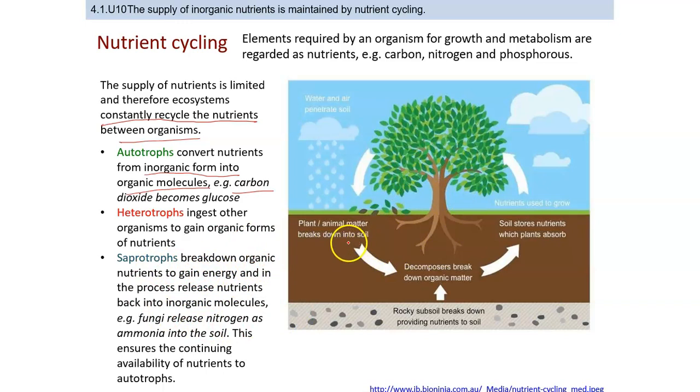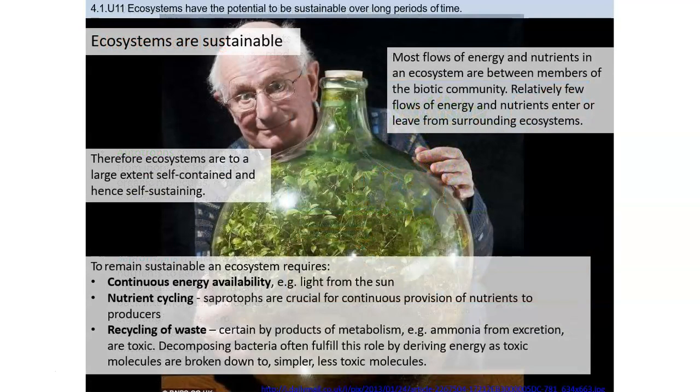And this cycle is important. So we can see the plant here and then decomposers, which are saprotrophs. They break down the molecules, which are then stored in the soil and used by the plant, and again the plant makes glucose, and this cycling will continue, on and on. Ecosystems are sustainable, and how can we show this sustainability of the ecosystem?